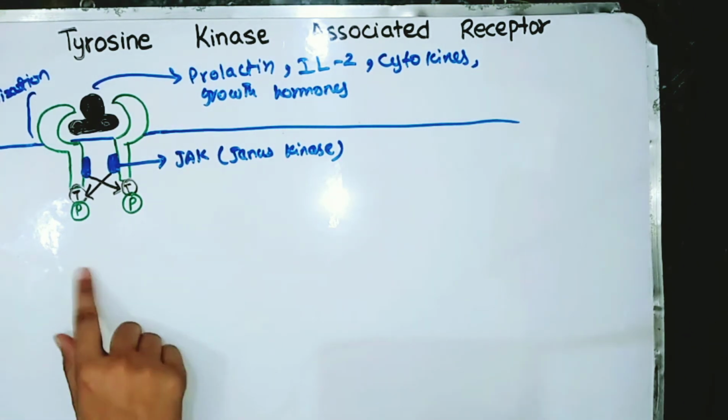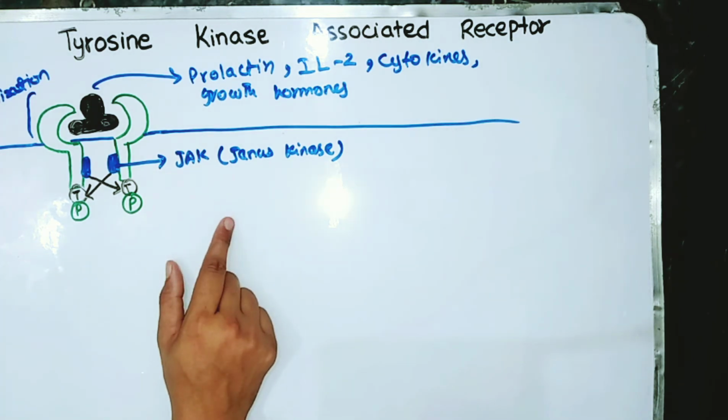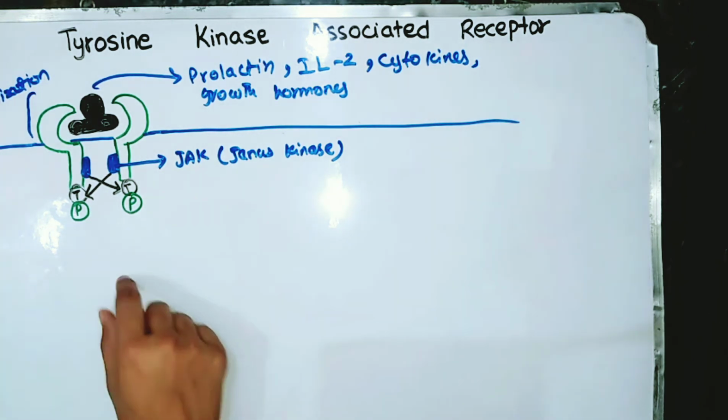So now here is our complex that is cross phosphorylated by JAK, and now here comes another protein